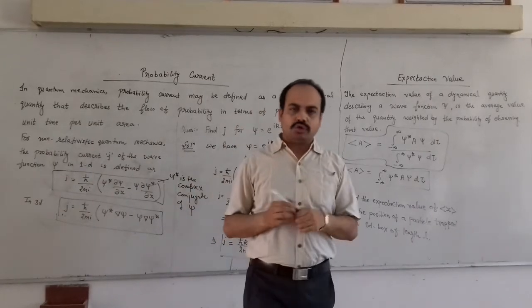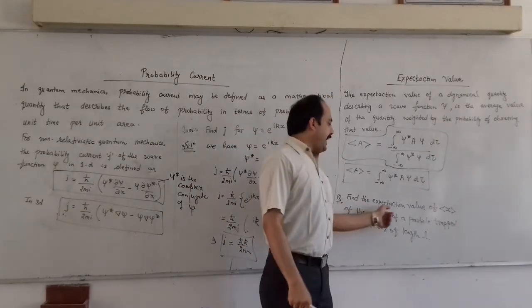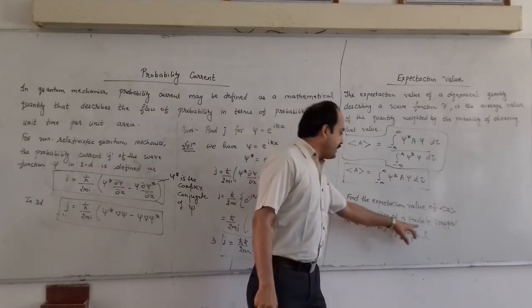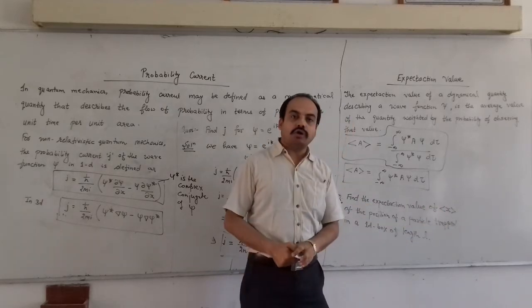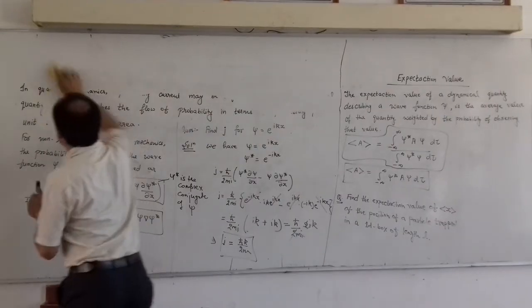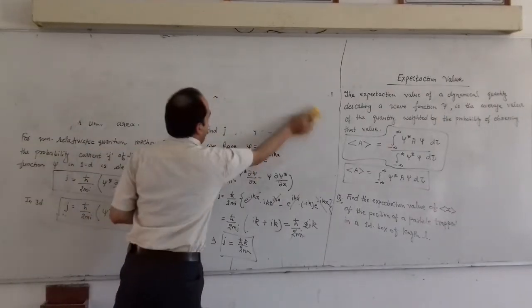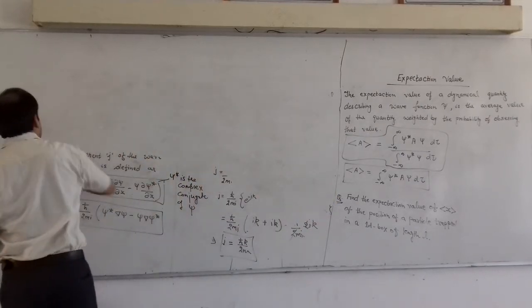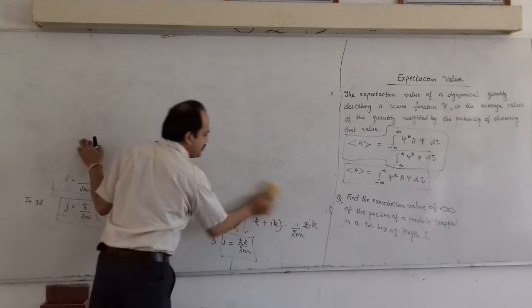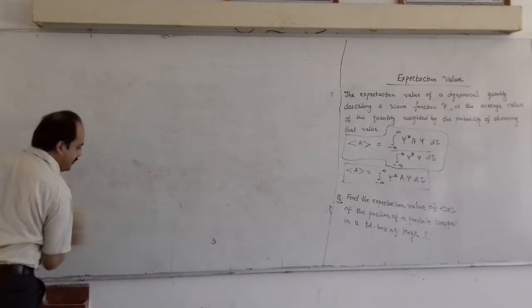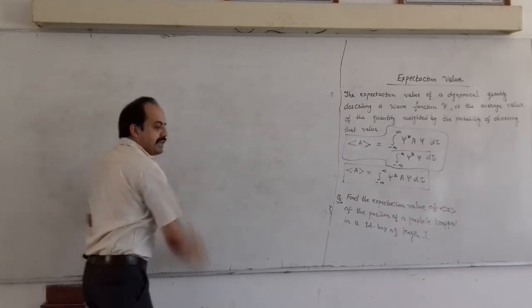Right? So let us take one question: find the expectation value of position x for a particle trapped in a one dimensional box of length L. Let us solve this question. So we have to find out the expectation value for position for a particle in a one dimensional box. We have proved in the last lecture that the normalized wave function for a particle in a 1D box can be written as